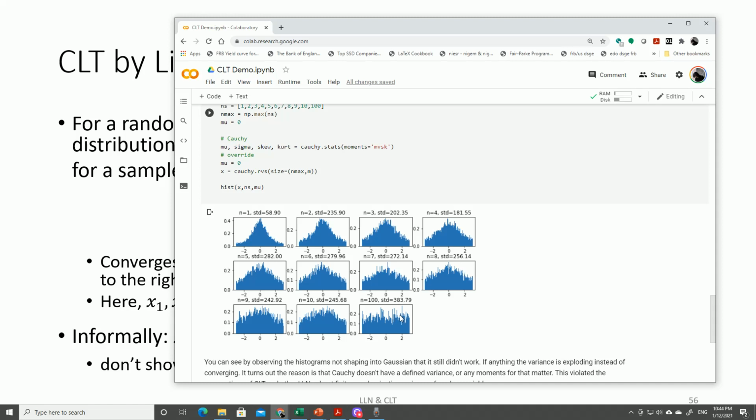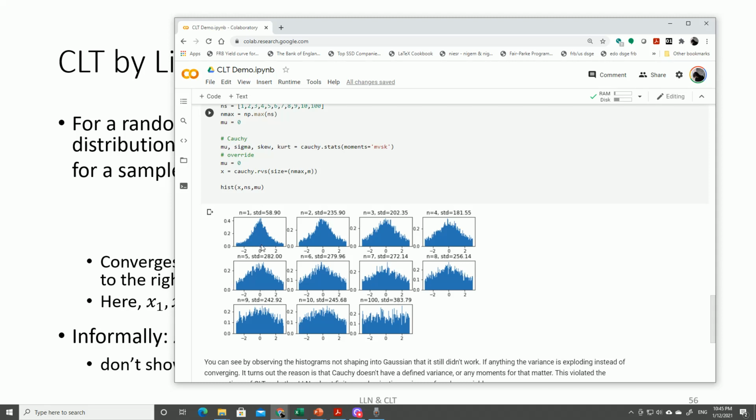So typical CLT will not work for the Cauchy distribution, but as I said, what's interesting is that although it does not have a mathematically defined mean and variance, it does have a defined median. So it still has a median. That's interesting.